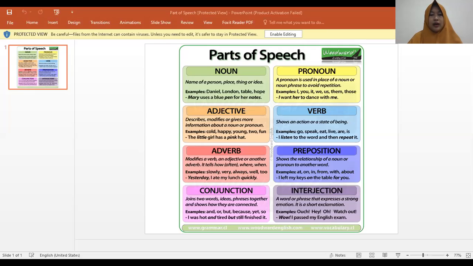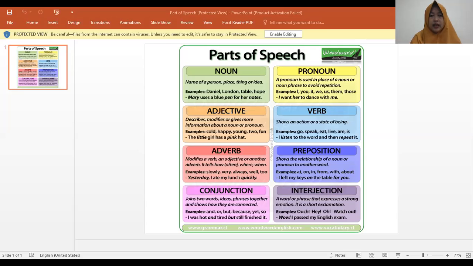And for the use of noun in a sentence, we see here the example: Mary uses a blue pen for her notes. How many nouns do we spot here? The first, Mary, as a person, and pen here, concrete noun, and notes. So there are 3 nouns in this sentence. Okay, that's for noun.